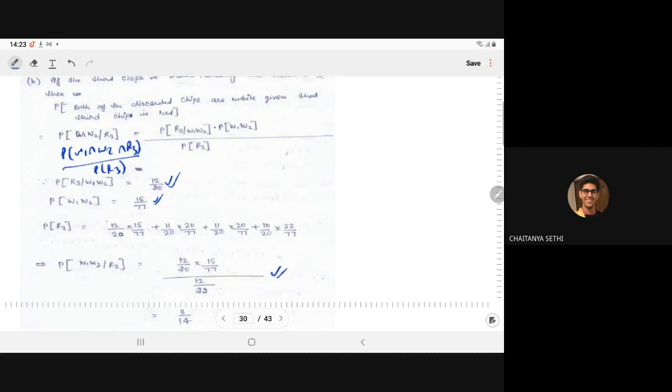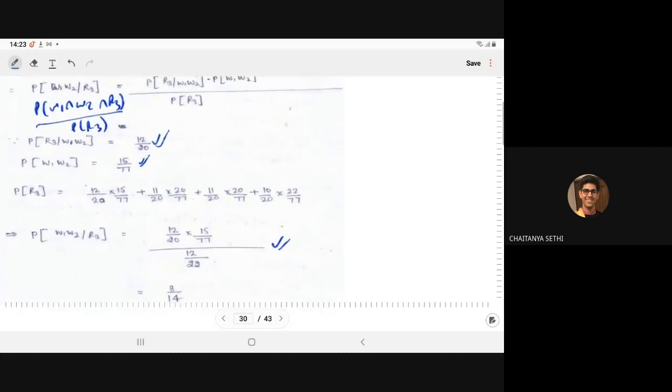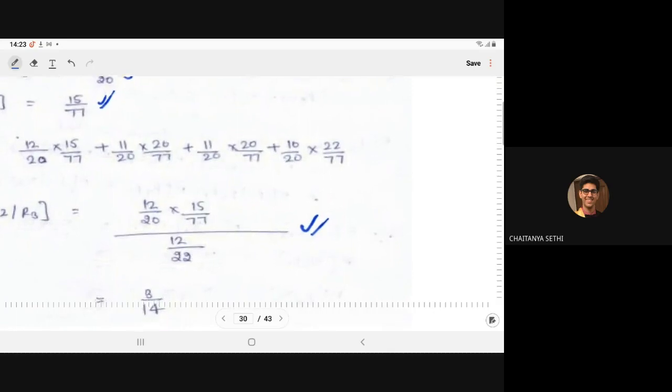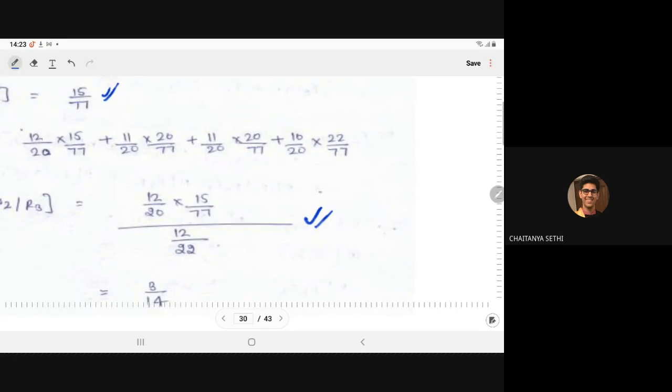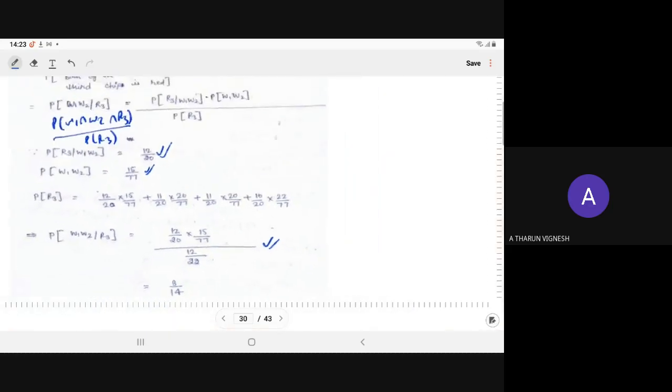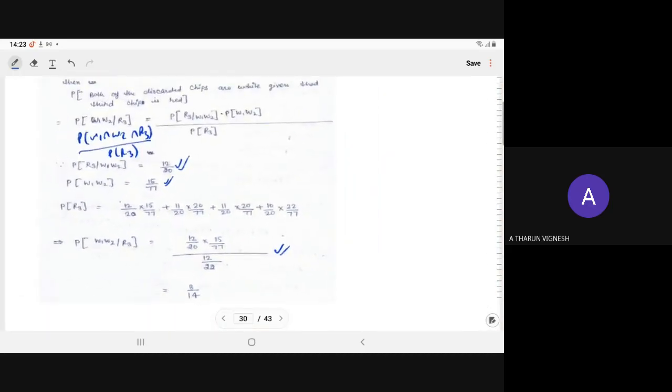Clear? Or any doubt? So is it 8 by 14 or 3 by 14? I think 3 by 14. Check once more. Yes, sir, 3 by 14 is coming. Right. The calculation, I think you can check; here I am not doing the calculation part.